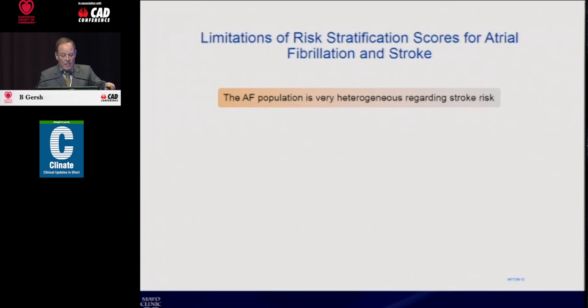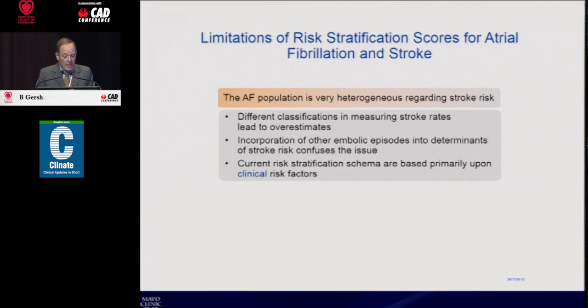So my closing slide is this: the limitations of risk stratification scores for atrial fibrillation and stroke. First of all, the atrial fibrillation population is very heterogeneous regarding stroke risk. It's not one population. They are multiple populations. The problem has been that different classifications in measuring stroke rates lead to overestimates. An incorporation of other embolic episodes, including pulmonary embolism and systemic thromboembolism, confuses the issue, and I think the Swedes have been absolutely correct in that they focused on ischemic stroke risk and not allowed the data to be tainted by other episodes.